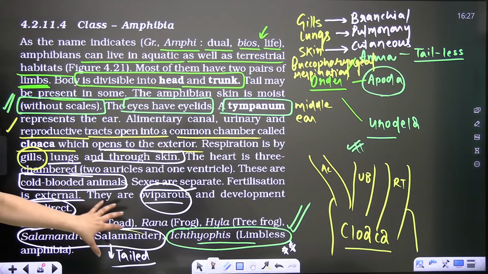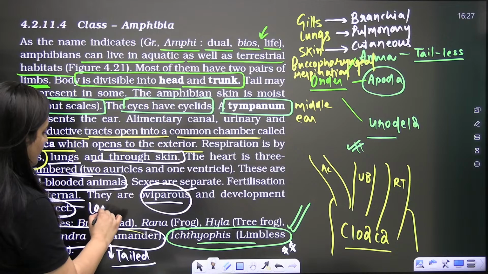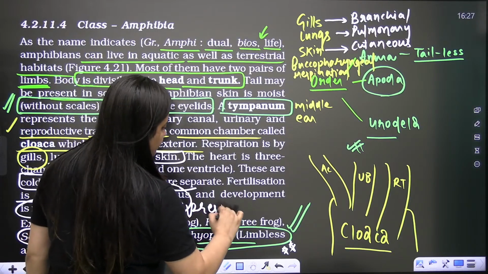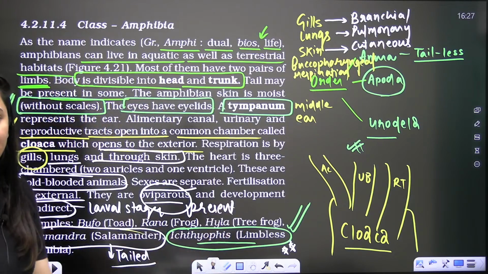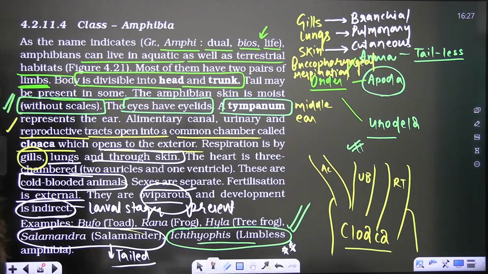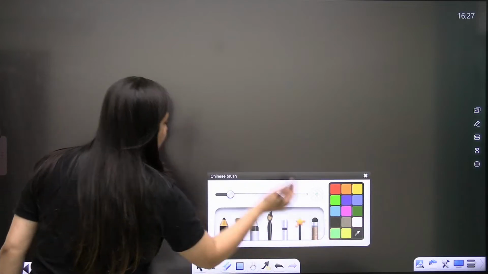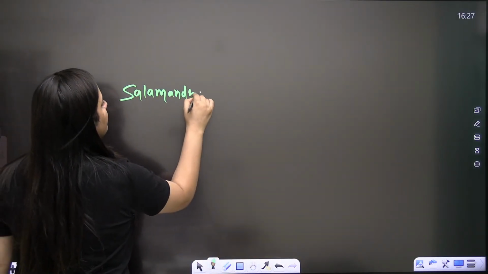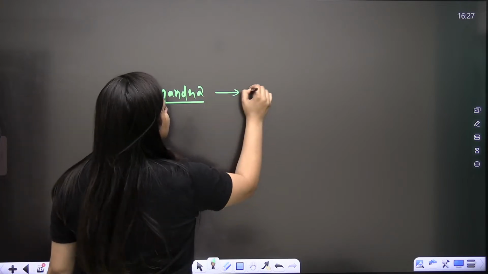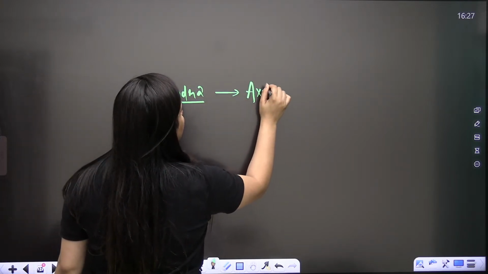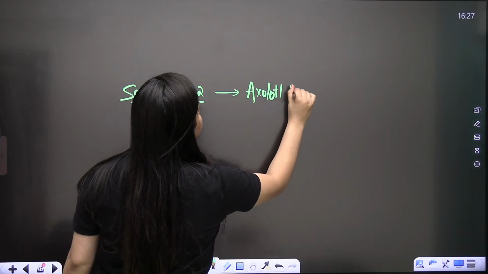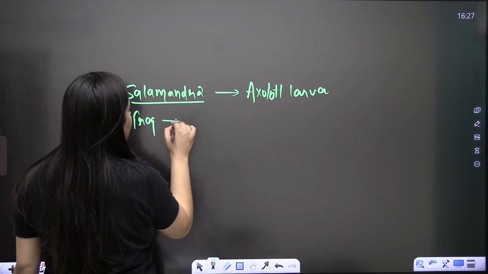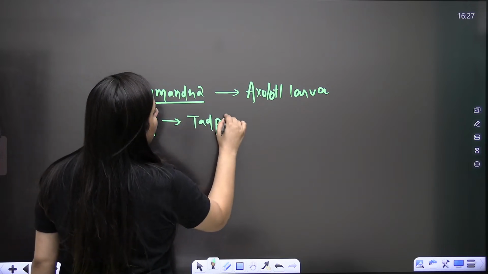As I said, development is indirect, meaning larval stage is present. Amphibians, amphibians. So write down in NCERT, when it is Salamandra, the larva is axolotl larva, and when it is frog, Rana tigrina, the larva is tadpole.